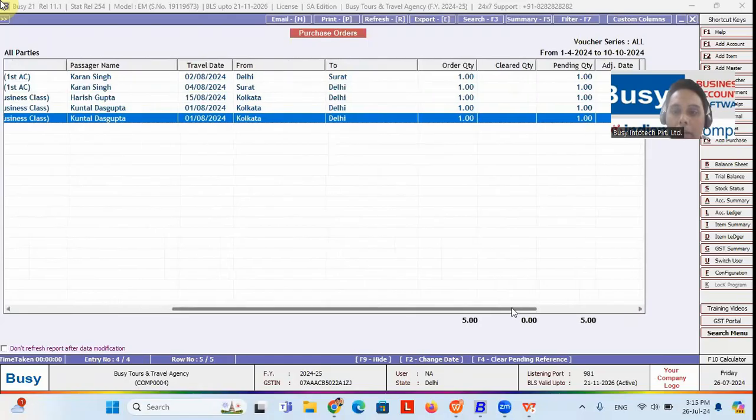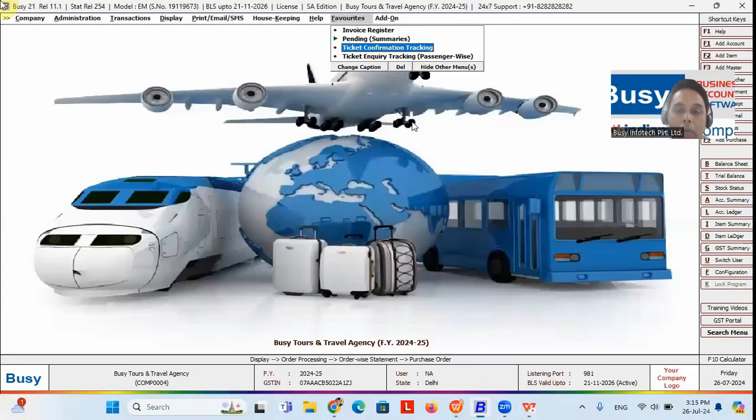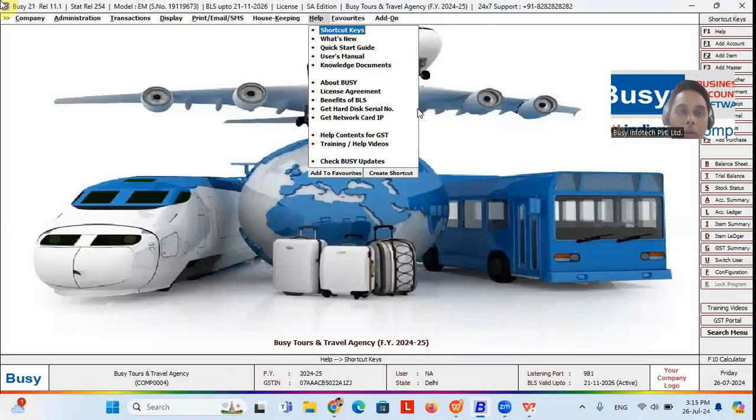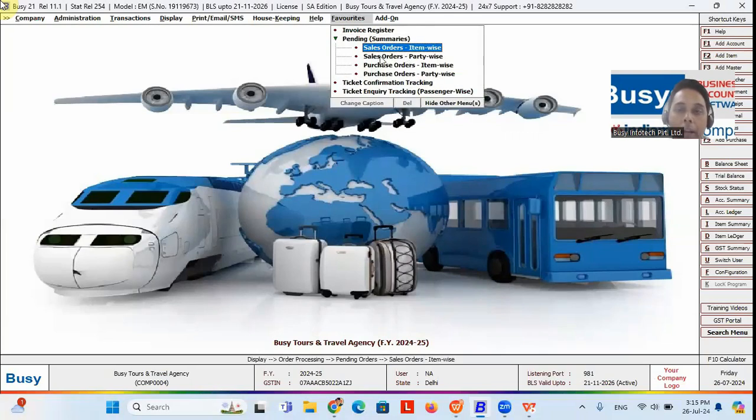That means this ticket has been confirmed, but you have not generated the ticket, or you have not raised an invoice against this confirmation ticket. Okay. So in that case, also you can get a report called pending. That means pending against the inquiry.